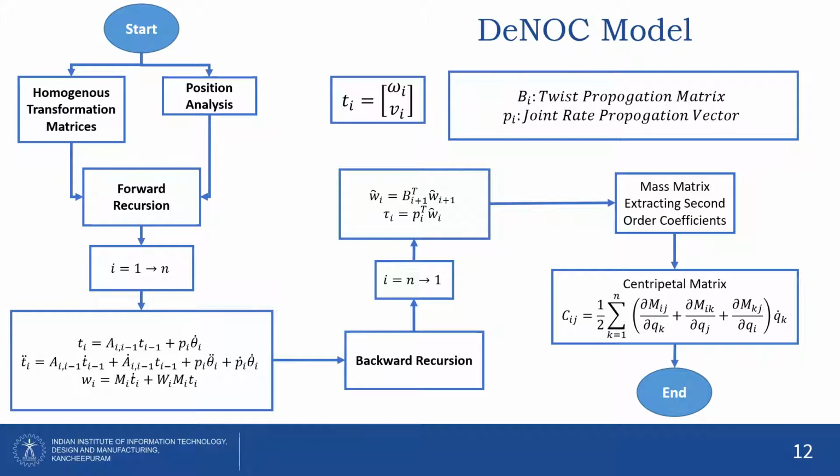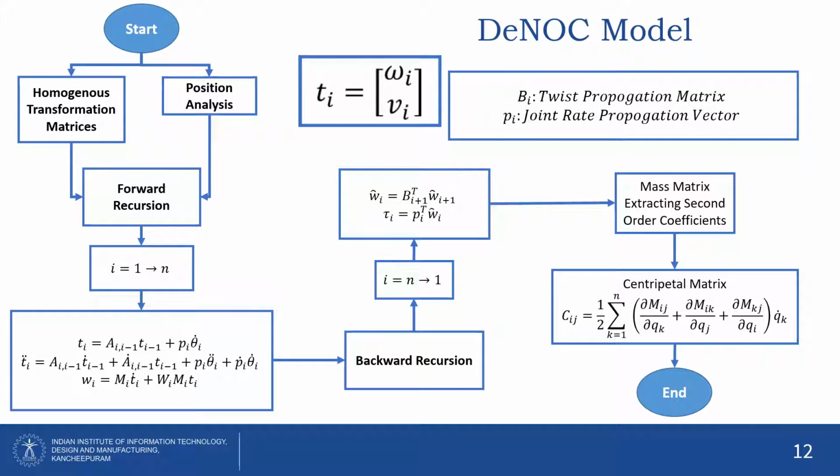The last model developed is the DeNOC model, or the decoupled natural orthogonal complement model. This model was developed by Subir Kumar Saha, a professor at IIT Delhi. This model is very compact and efficient. It is based on the twist, which is the combination of the angular and the linear velocities. From this twist, we can derive the twist propagation matrices and the joint rate propagation vector.